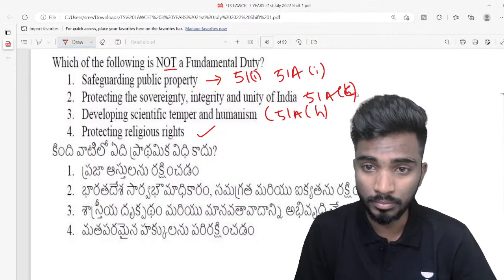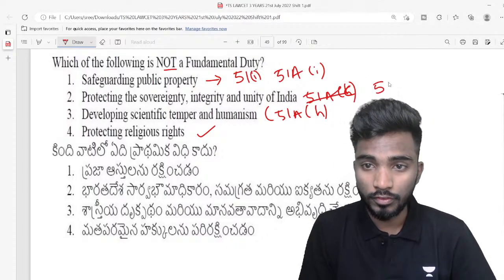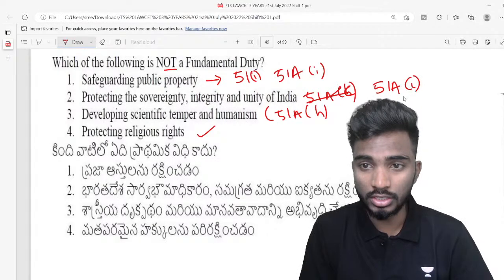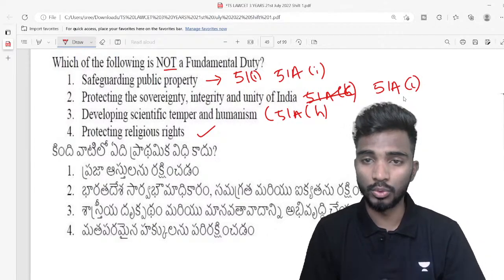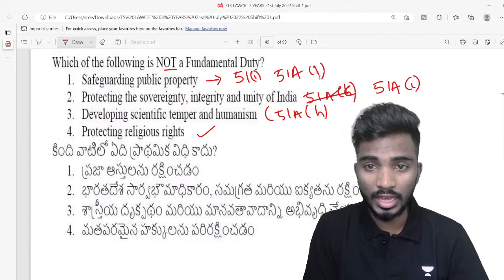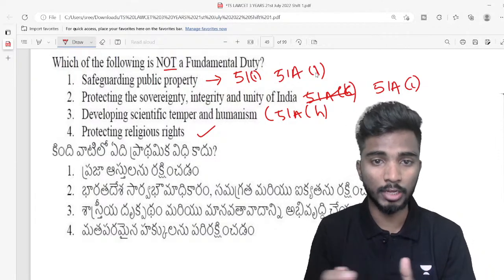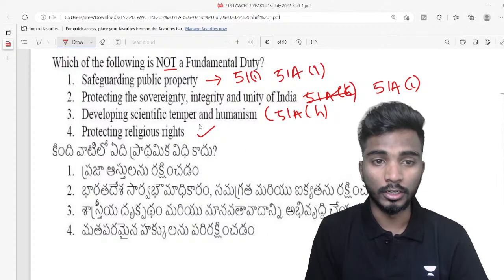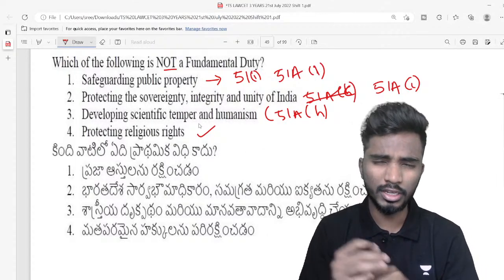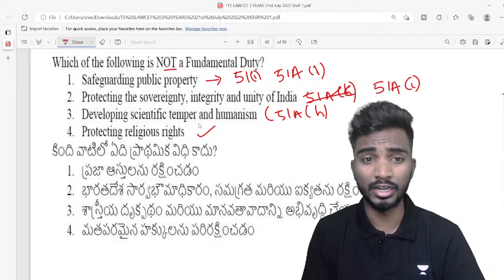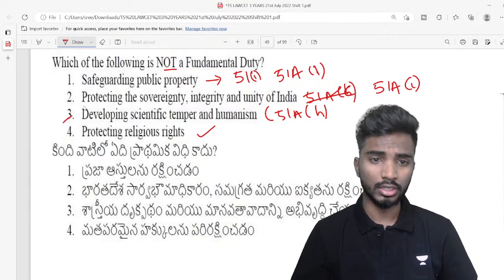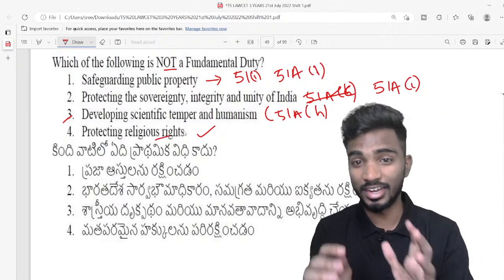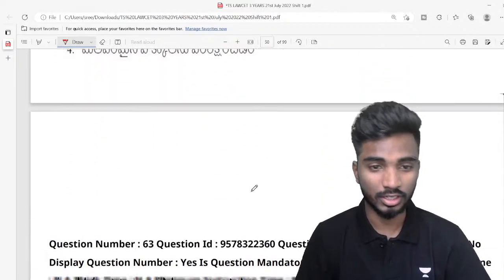Sorry, this is (c). 51A(c) is protecting the sovereignty, integrity, and unity of India. 51A(i) is safeguarding public property and abjuring violence. And development of scientific temper is in 51A(h). So h is the 8th, right? Yeah, this is the right answer. Sorry, protecting religious rights is the right answer, but (h) is the correct one over here. Next one.